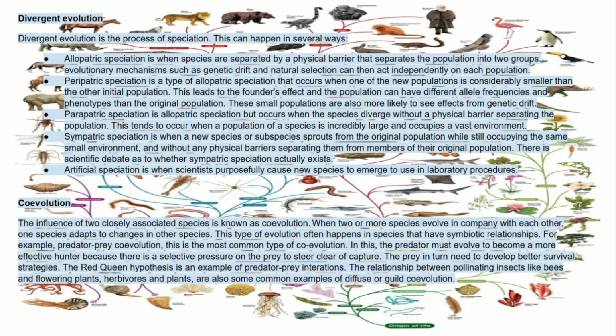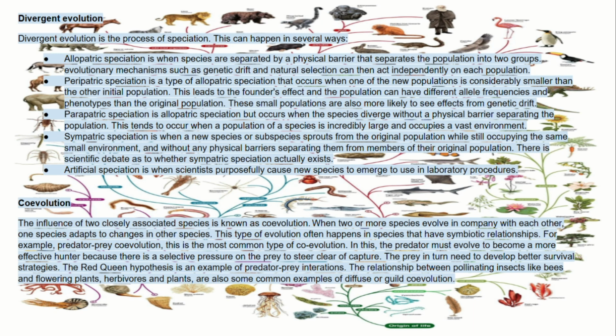Parapatric speciation is like allopatric speciation but occurs when the species diverge without a physical barrier separating the population. This tends to occur when a population of a species is incredibly large and occupies a vast environment. Sympatric speciation is when a new species or subspecies sprouts from the original population while still occupying the same small environment and without any physical barriers separating them from members of their original population.